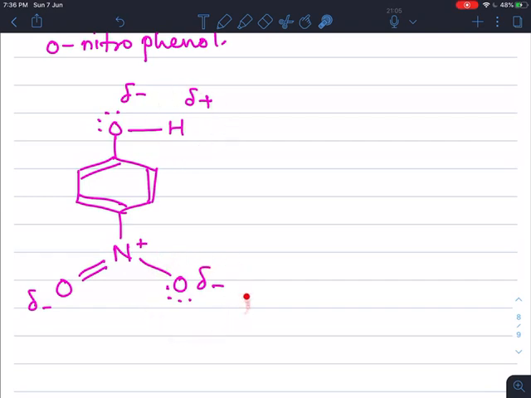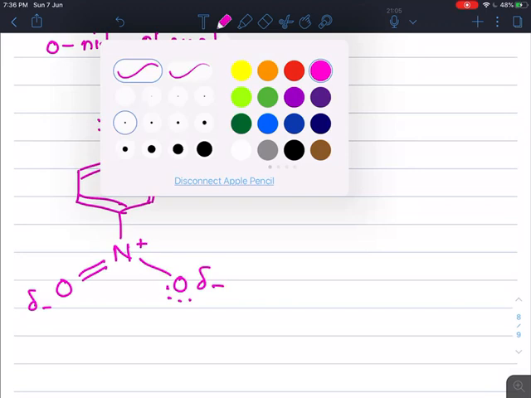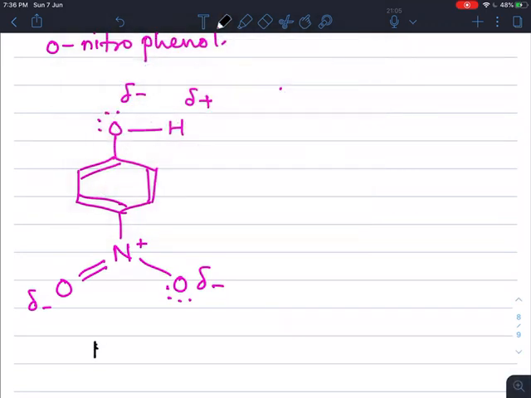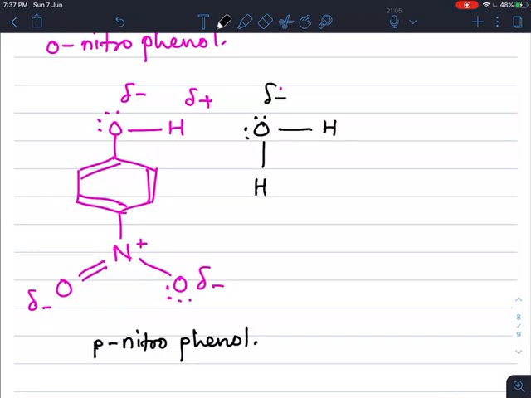And what happens when they come in contact with water? This OH group of the para-nitrophenol, when it comes in contact with water, that is H2O, this oxygen also carries partial negative charge and the hydrogen acquires partial positive charge, and when this water molecule comes in contact with this para-nitrophenol, it easily forms intermolecular hydrogen bonding with water.